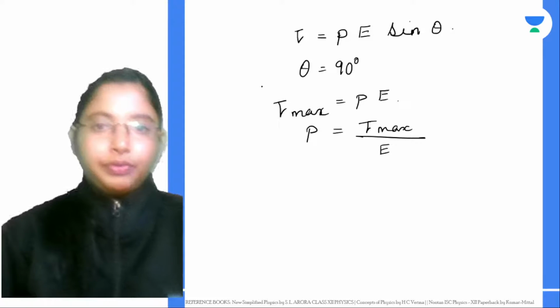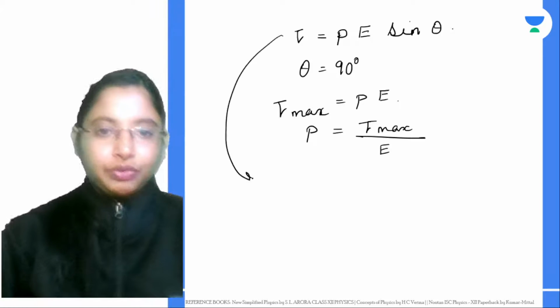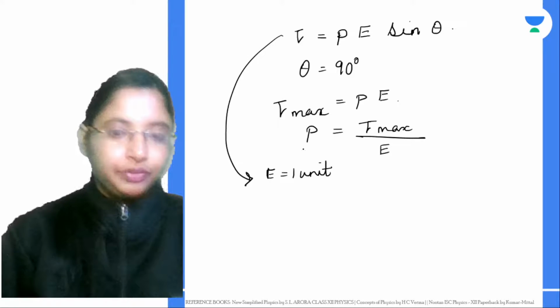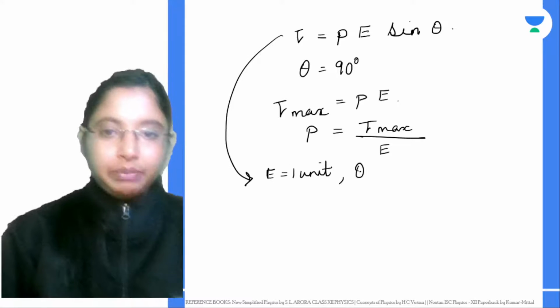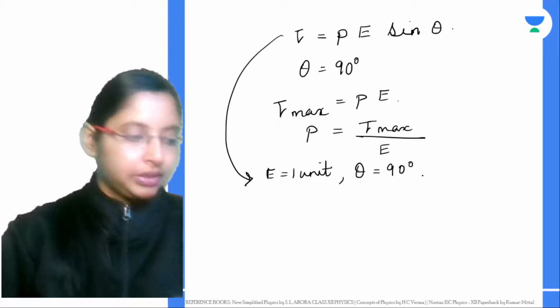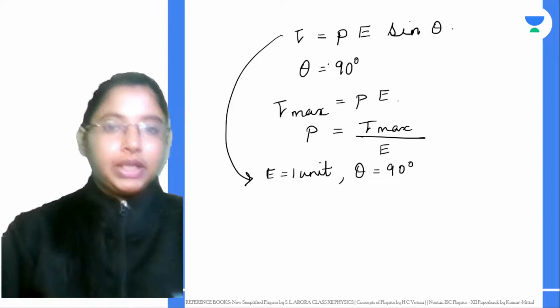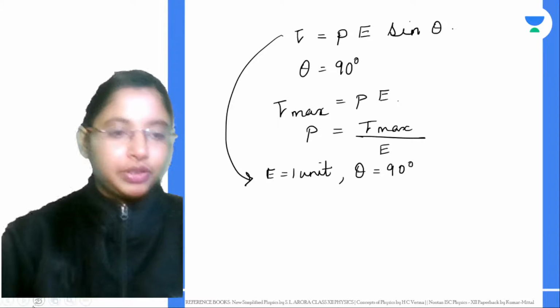Now from this equation, let's say my electric field E is 1 unit, and let's say my theta is equal to 90 degrees. Then what happens to this equation?